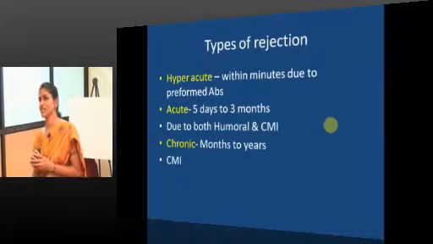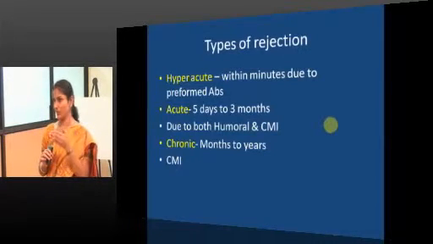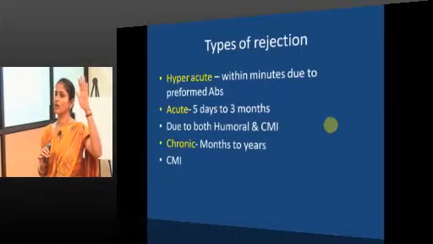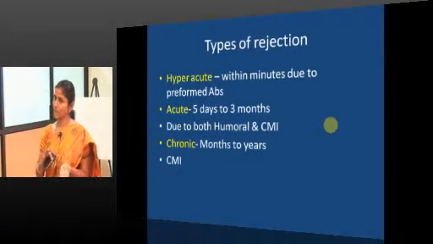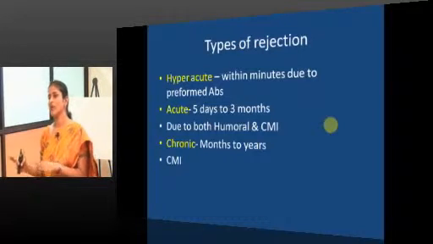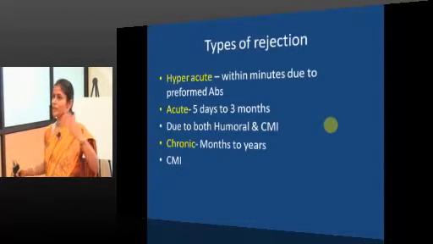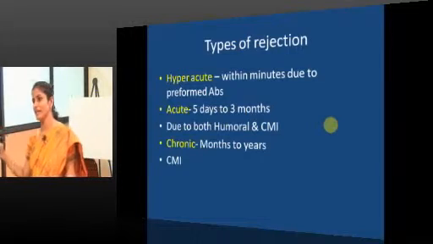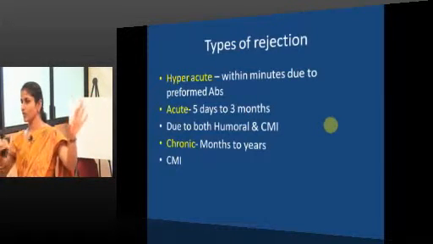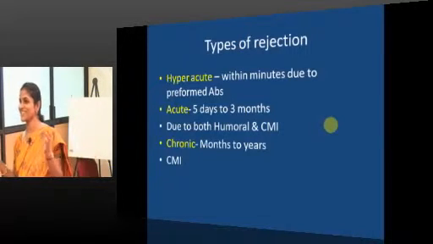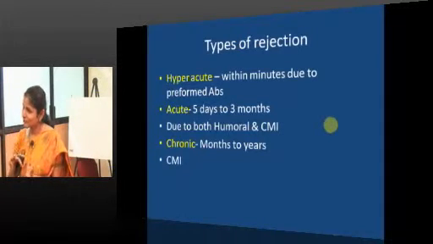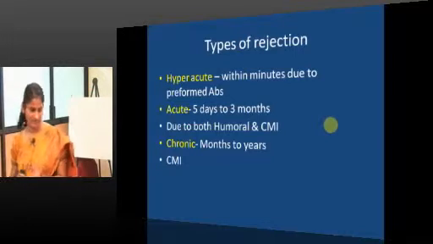So, types of rejection can be hyperacute, acute or chronic. Hyperacute is always due to antibodies. Chronic is always due to cell mediated immunity, whereas acute can be both humoral and cell mediated.